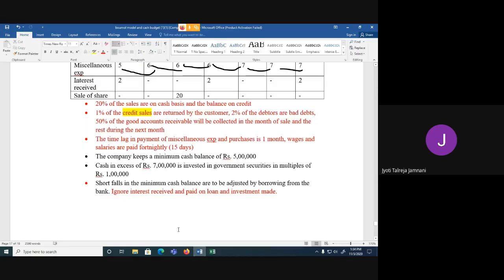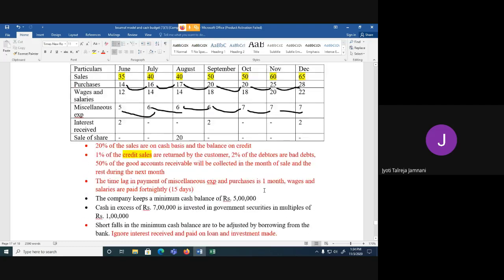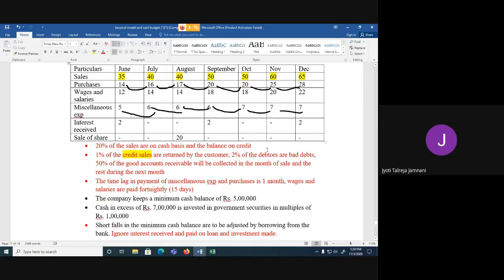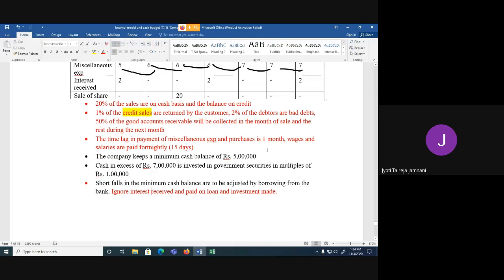Now, let's start what they've told first. The company keeps a minimum cash balance of rupees 5 lakh. We have to search for opening cash balance if they have mentioned anywhere. They've told to prepare a cash budget. And yes, so nowhere clearly they have mentioned what is the opening cash balance. Now, can anybody tell me what should be the opening cash balance?